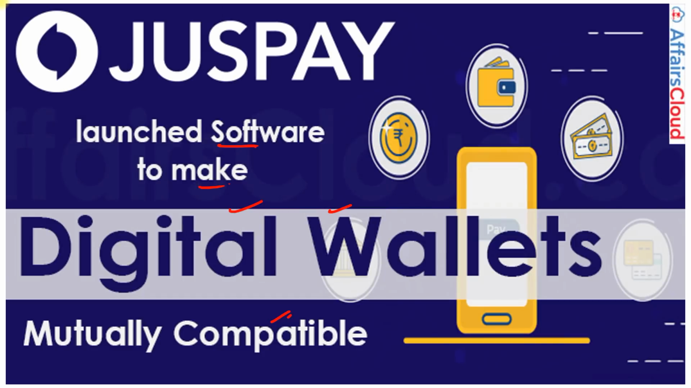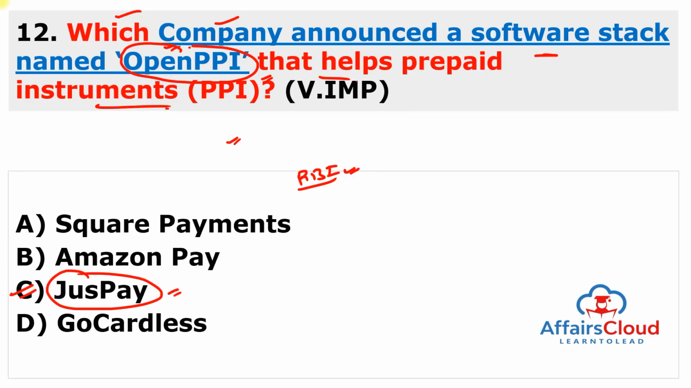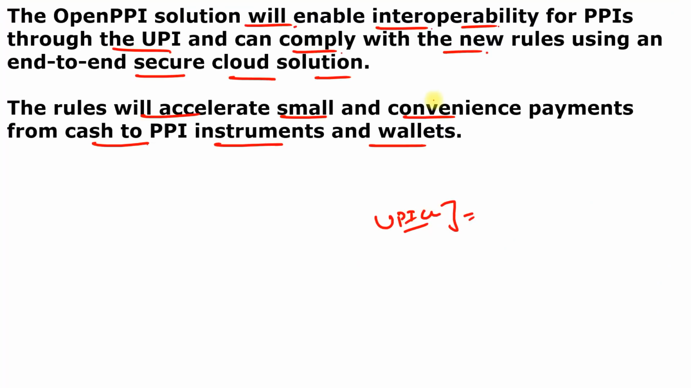And recently, RBI issued some guidelines about the PPI. So, remember, this is JustPay, and they will provide a software stack which is known as OpenPPI, especially very helpful for digital wallet providers and UPI QR code providers. So now we are moving to the next question.